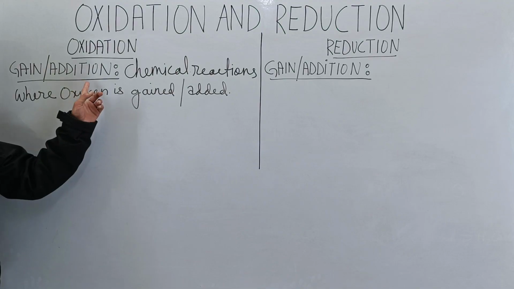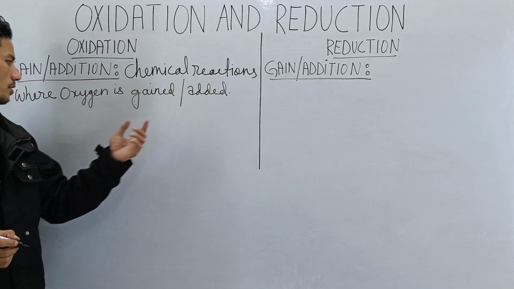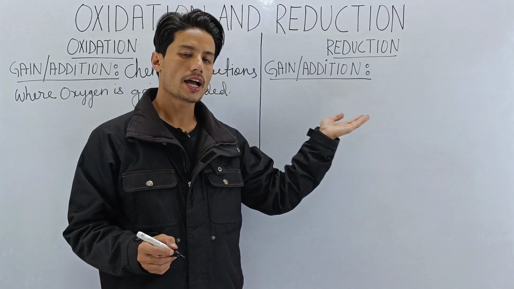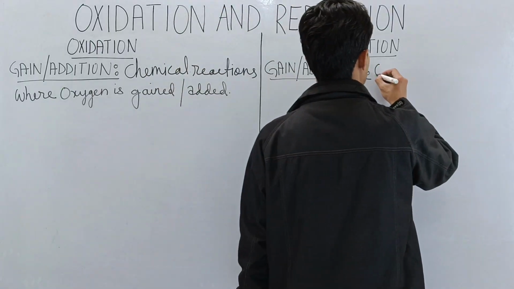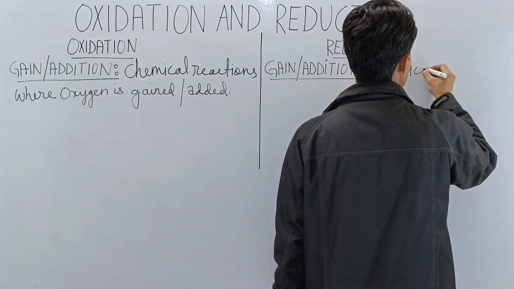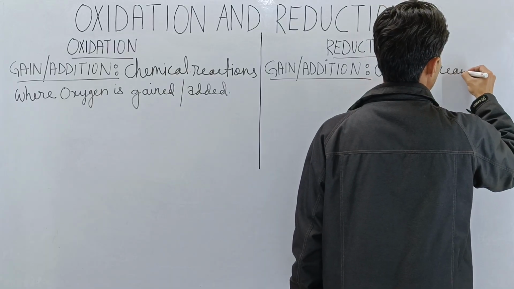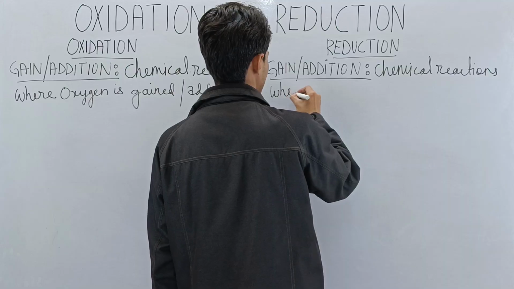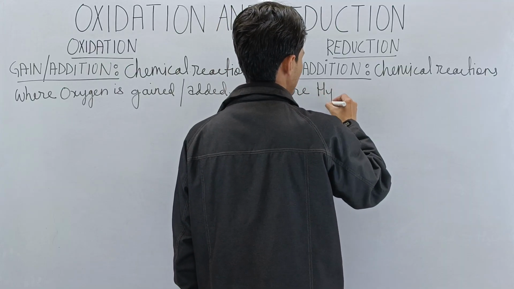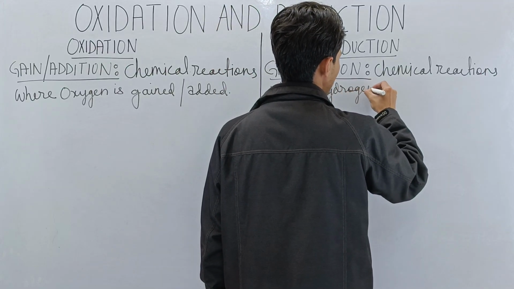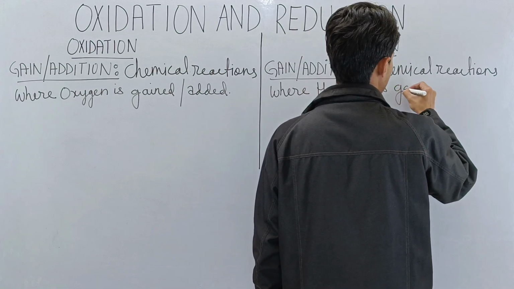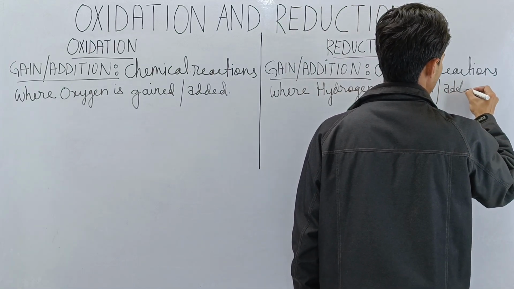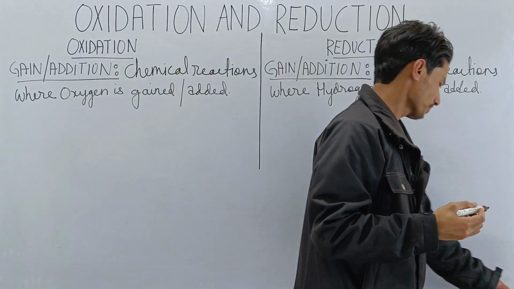If oxidation are those chemical reactions where oxygen is gained, then reduction are those chemical reactions where hydrogen is gained, or added.